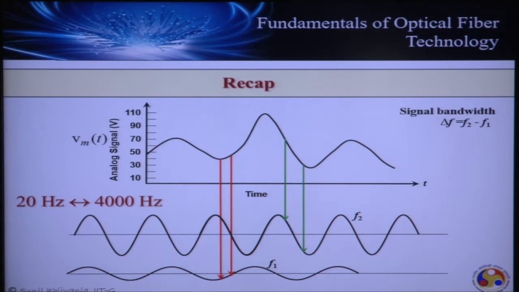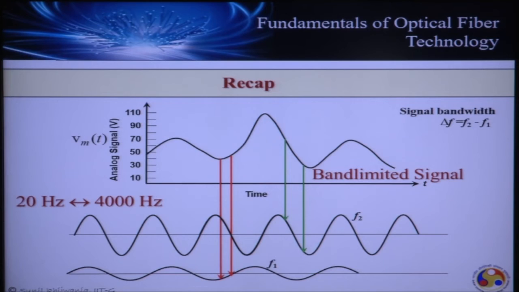In general, a voice signal has frequencies from 20 Hz to 4000 Hz. In the last lecture, we also learned that the lowest frequency is generally taken as 0. So in short, we can consider the bandwidth of a voice signal to be 4000 Hz. We also learned that this type of signal is known as a band limited signal, which has frequency content from f1 to f2.